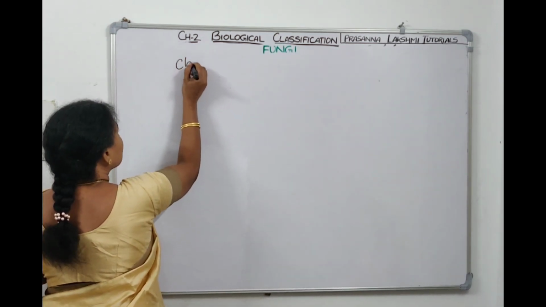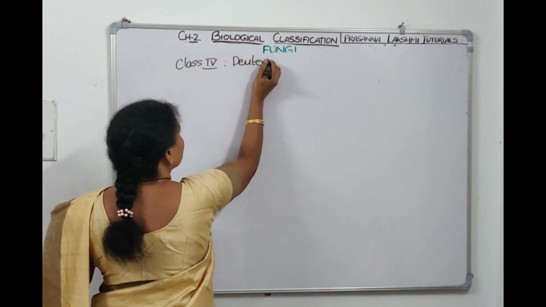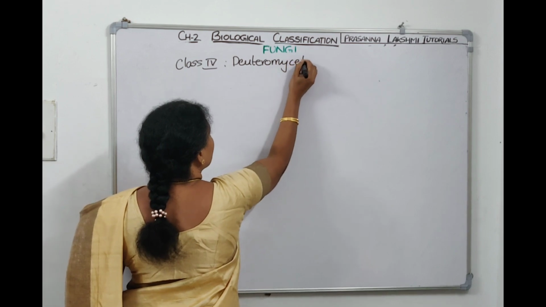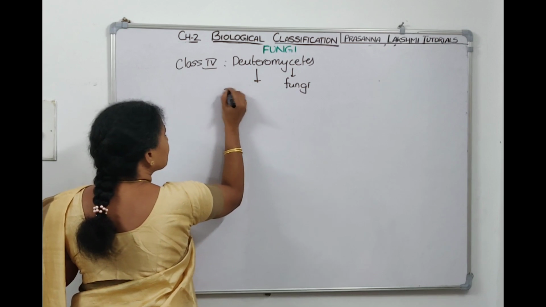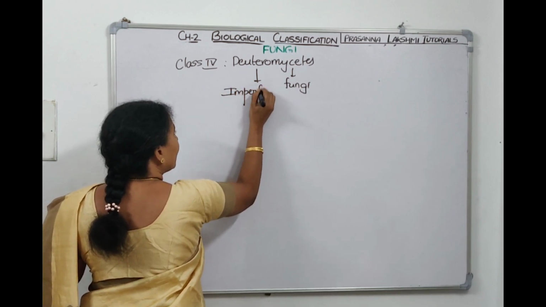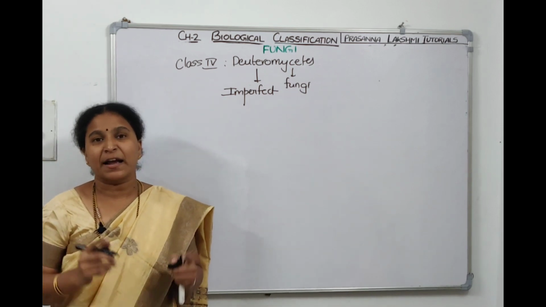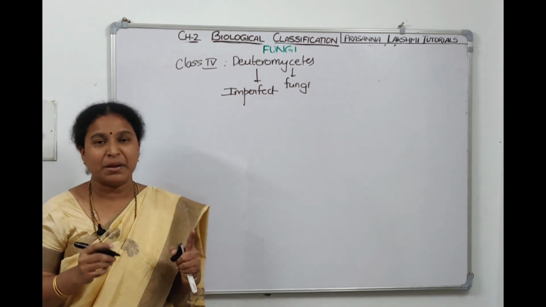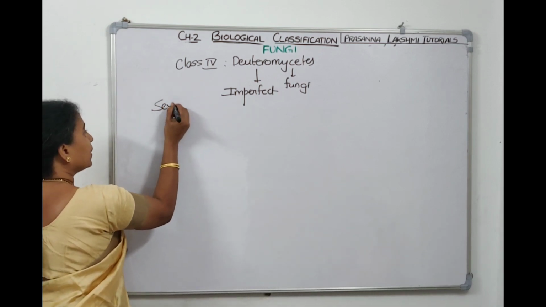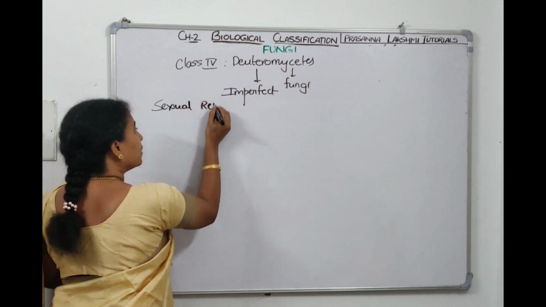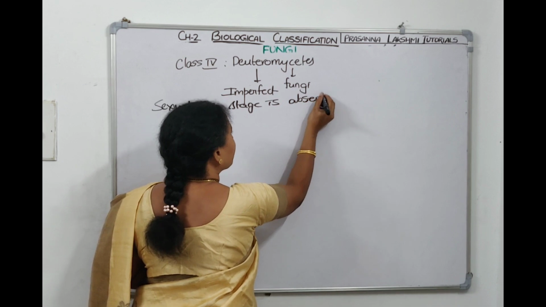Mycetes means fungi, Deutero means imperfect fungi. So Deuteromycetes are commonly called imperfect fungi, because the sexual reproduction stage is absent.